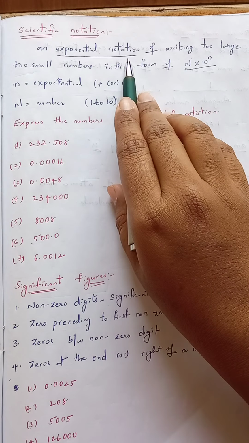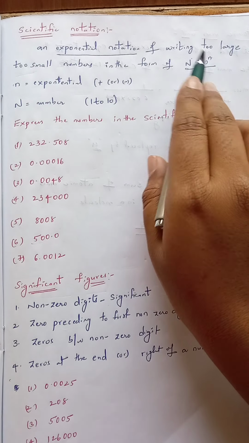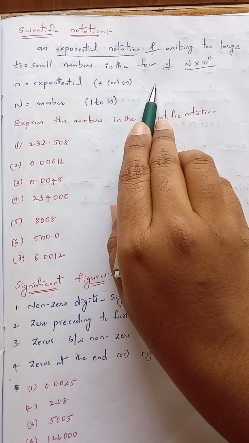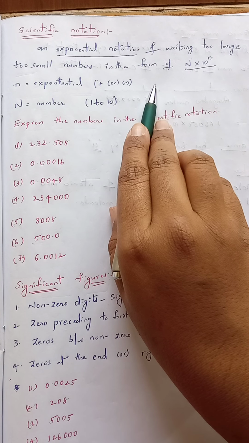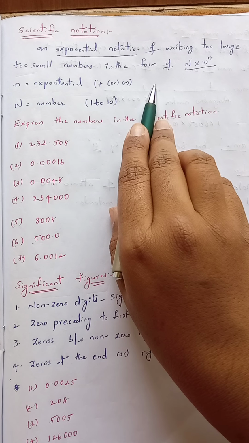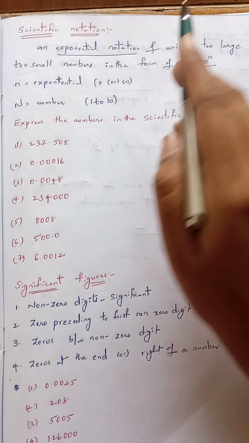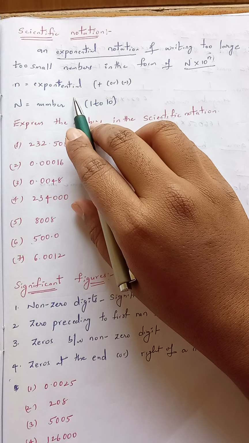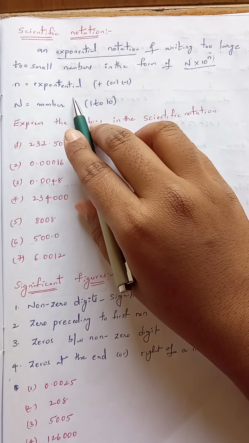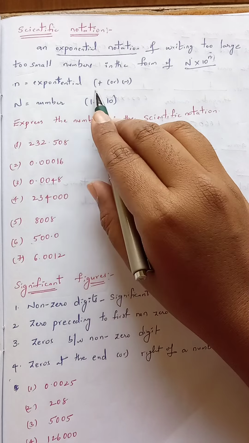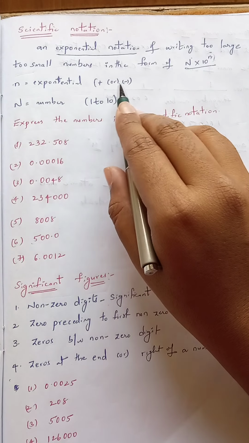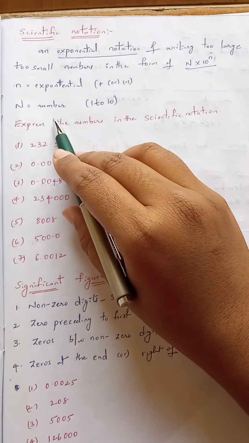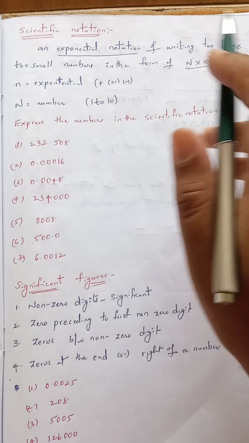It is an exponential notation of writing too large and too small numbers in the form of N into 10 to the power of n. It's called scientific notation. Here, whatever power n is given, that is nothing but the exponential. This exponential value may be a plus or minus value, and capital N, whatever we have taken, is a number ranging between 1 to 10.